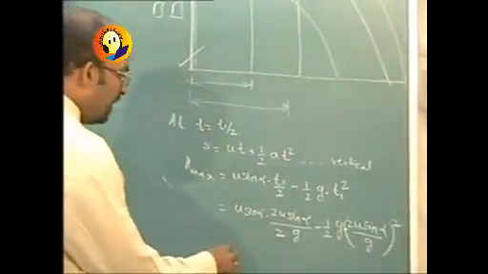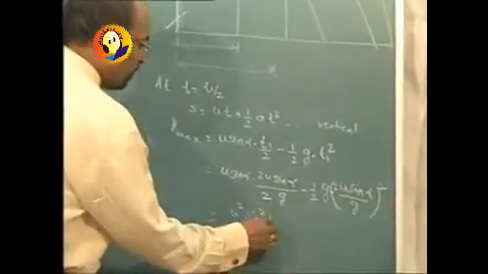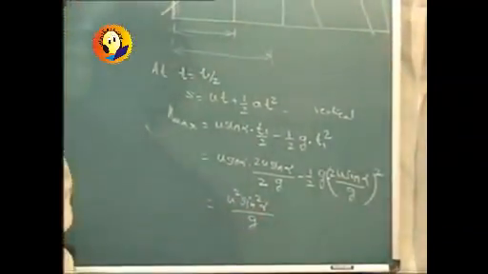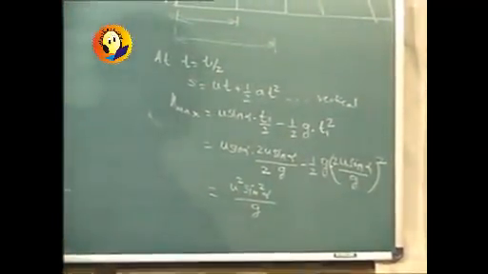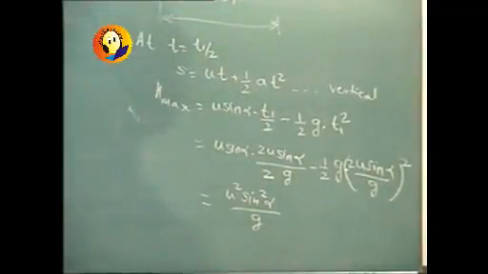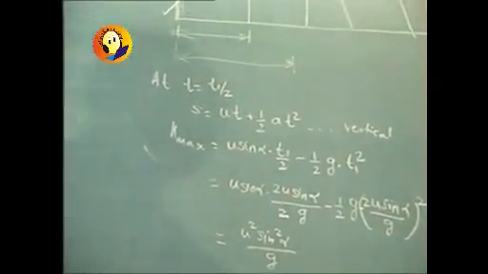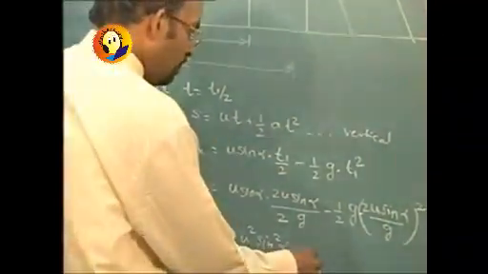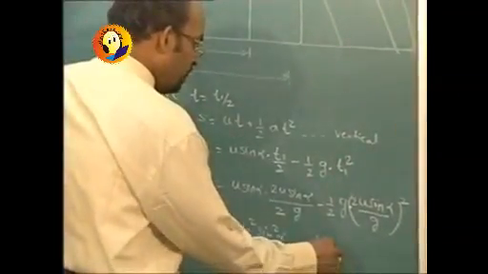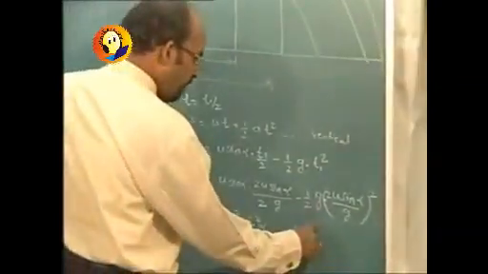So this will ultimately turn out to be u square sin square alpha upon g minus half into 4.